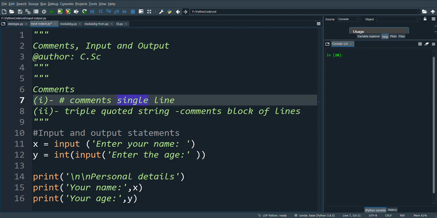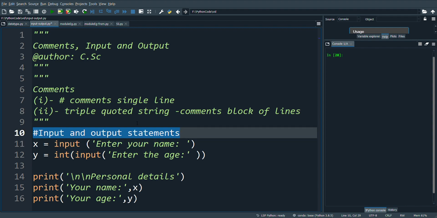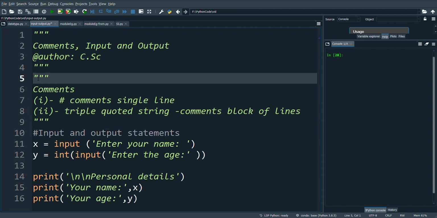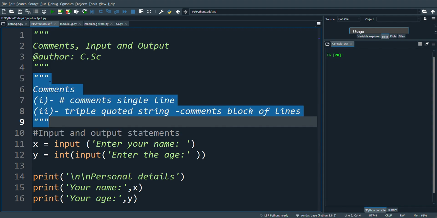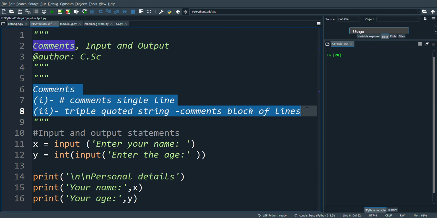For example, here I've included hash. This will comment this single line alone. And in this case, I've included triple quoted string at the beginning and at the end of these statements. So this will comment these block of lines.